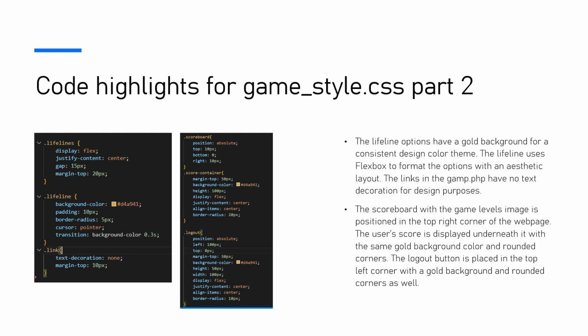The scoreboard with the game level image is positioned on the top right corner of the web page. The user score is displayed underneath it with the same gold background color and rounded corners. The logout button is placed in the top left corner with a gold background and rounded corners as well.